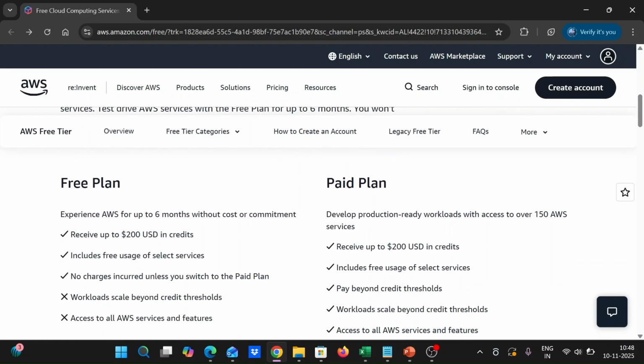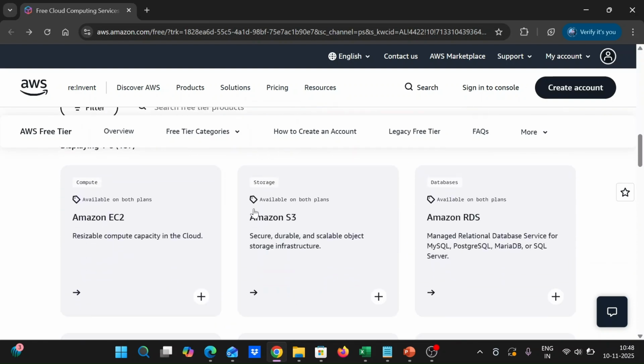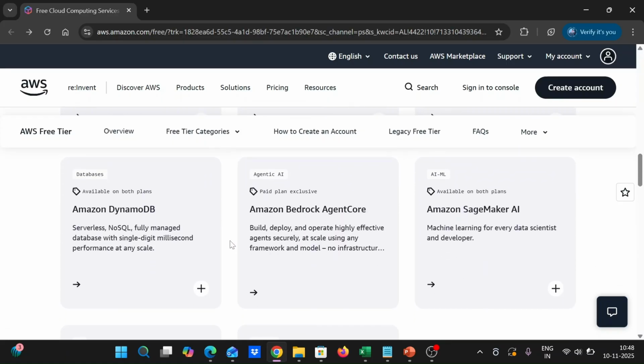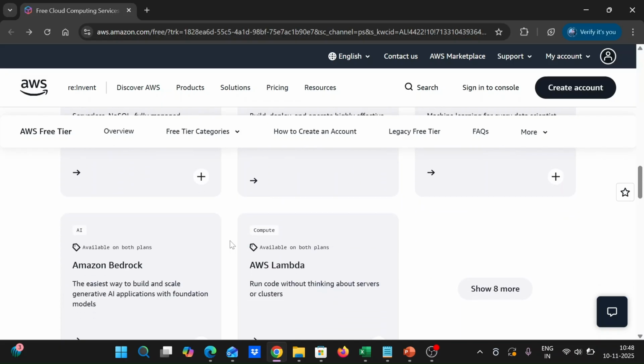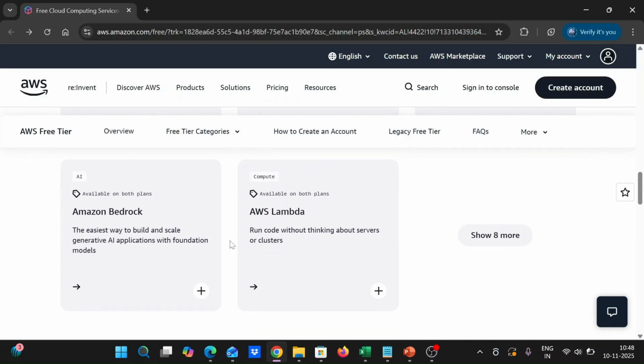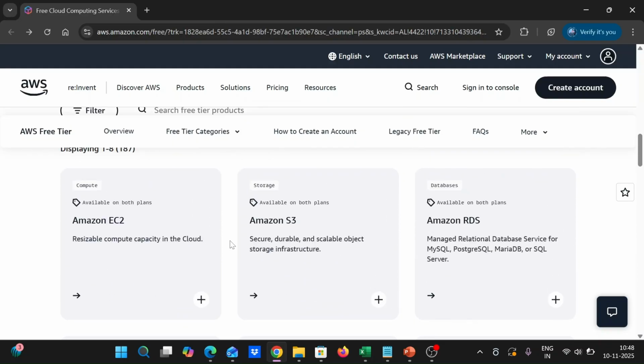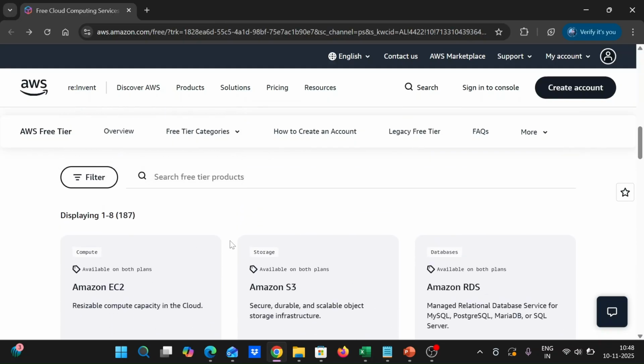Here in the free plan you get EC2 instances, S3, RDS, DynamoDB, Bedrock agent, SageMaker AI, Bedrock, and Lambda function services. These are the 8 services provided by AWS for the free tier.